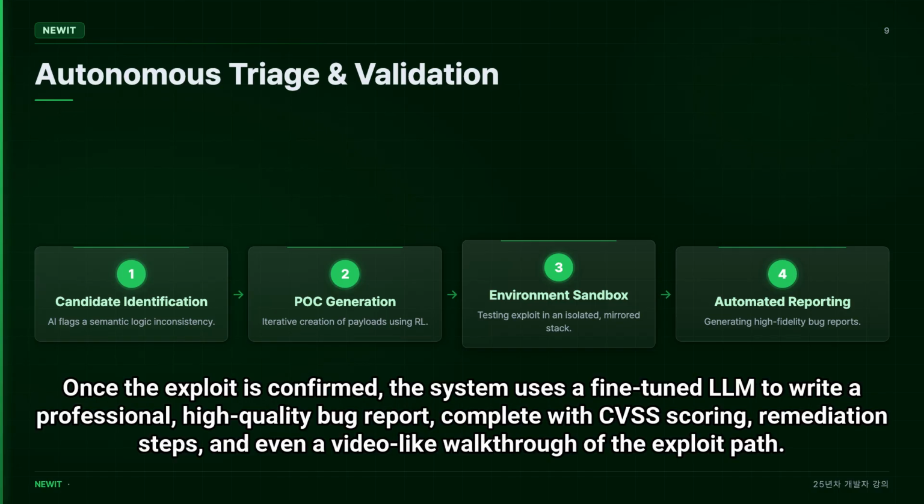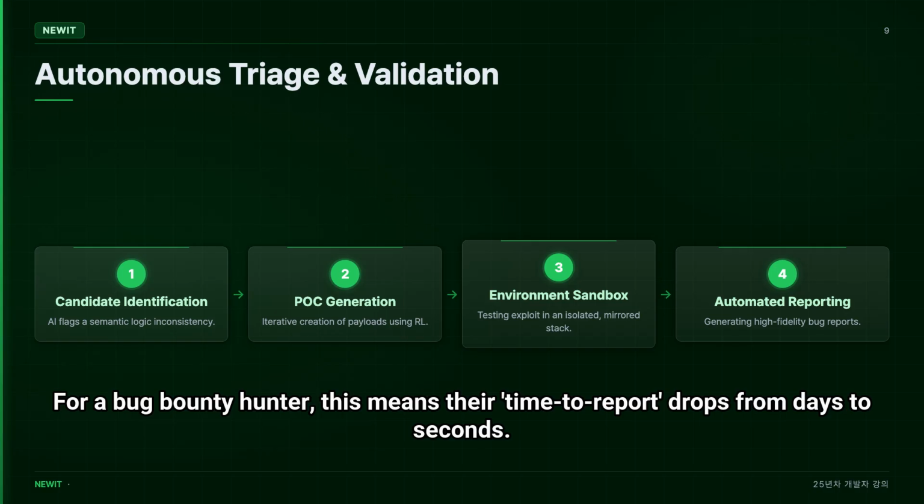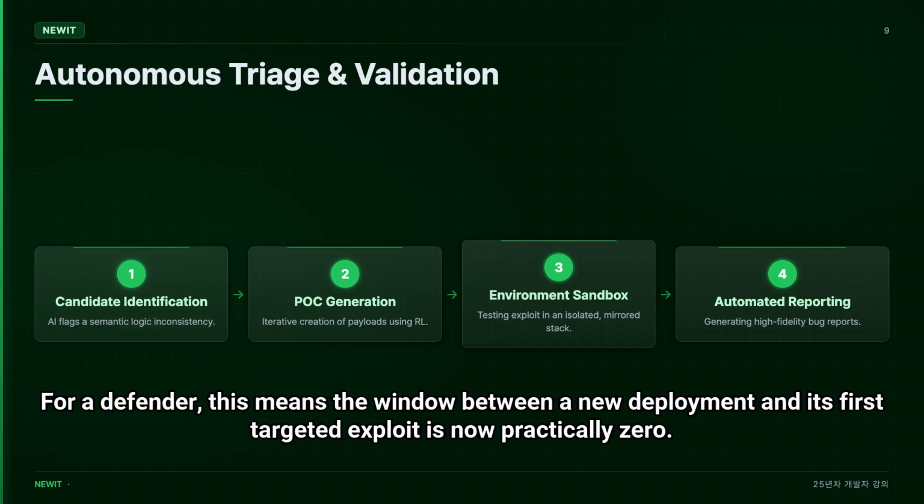Once the exploit is confirmed, the system uses a fine-tuned LLM to write a professional, high-quality bug report, complete with CVSS scoring, remediation steps, and even a video-like walkthrough of the exploit path. This entire process happens with zero human intervention. For a bug bounty hunter, this means their time to report drops from days to seconds. For a defender, this means the window between a new deployment and its first targeted exploit is now practically zero.